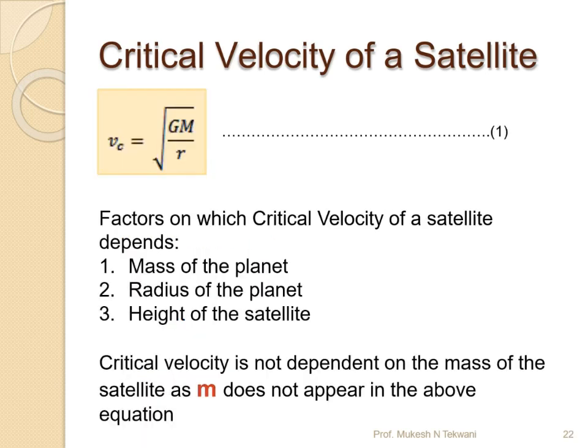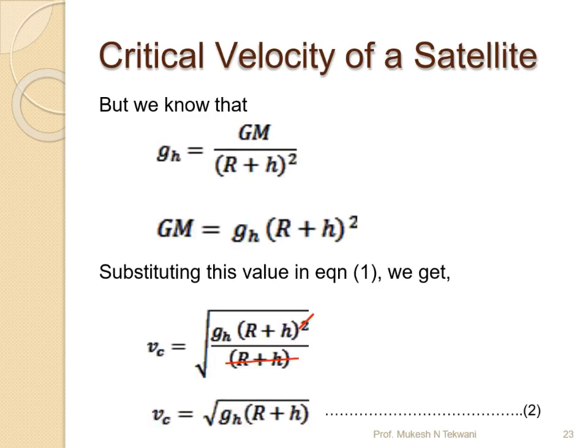The critical velocity of the satellite has been found as Vc equal to root of GM divided by r, where the factors are the mass of the planet, the height at which the satellite is situated, and the radius of the planet. So basically the critical velocity of the satellite depends upon the mass of the planet only.